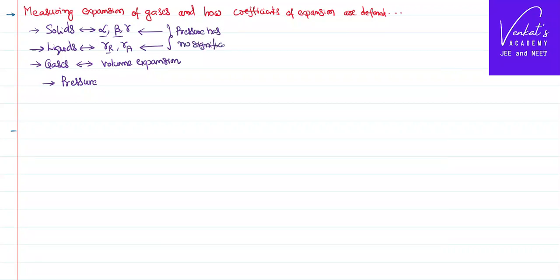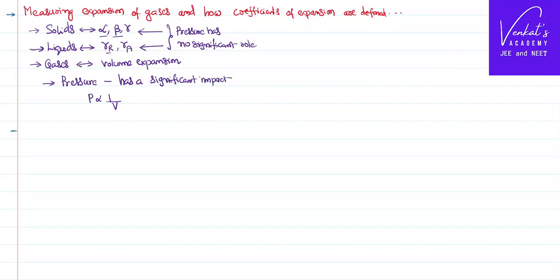But when you come to the gases, pressure cannot be ignored because pressure impacts volume in such a way that we have a huge law called Boyle's law, which says that pressure is inversely proportional to volume, of course at a constant temperature. Or we have the ideal gas equation PV equals nRT, which tells you there is a relation between pressure and volume. So pressure cannot be ignored. Pressure has a significant impact while we are studying the expansion of gases.